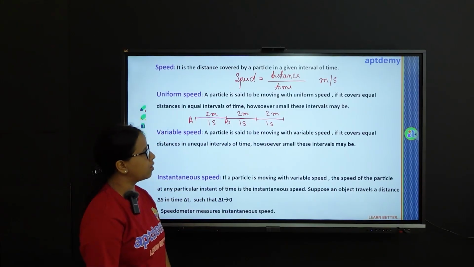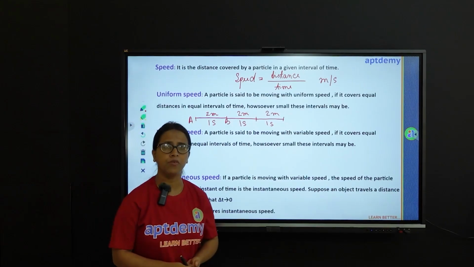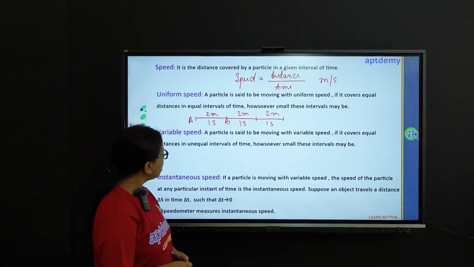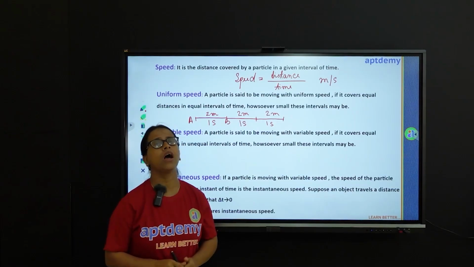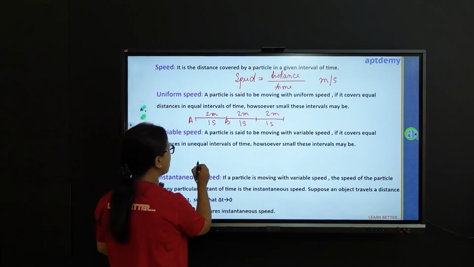Now variable speed. A particle is said to be moving with variable speed if it covers equal distances but now in unequal intervals of time. Let us have a look at the same diagram.